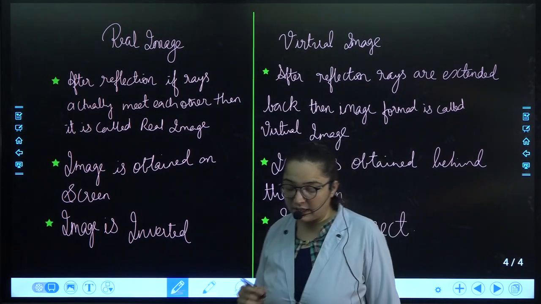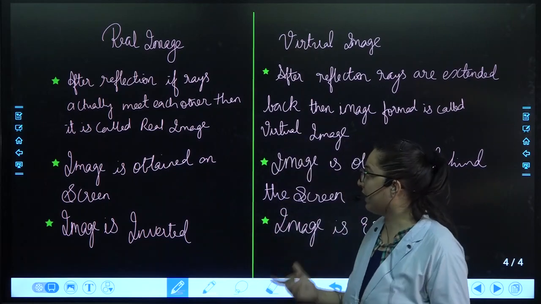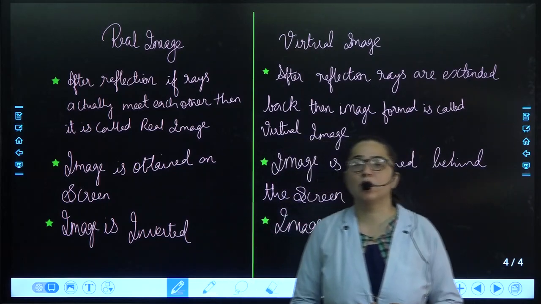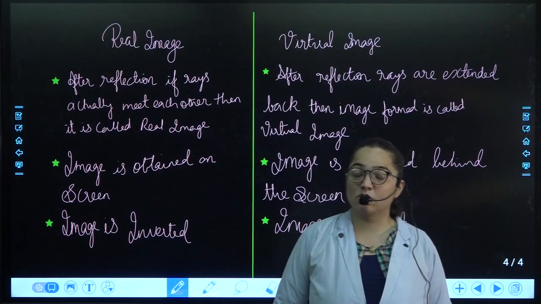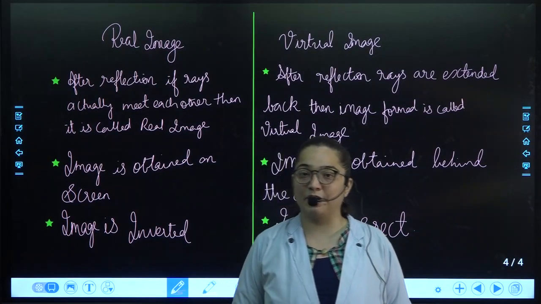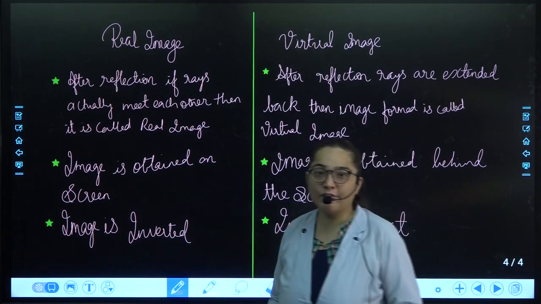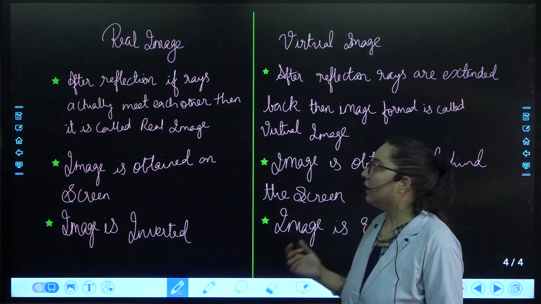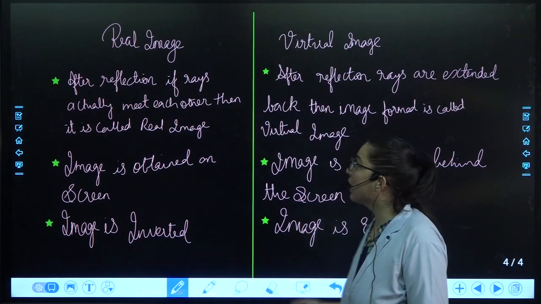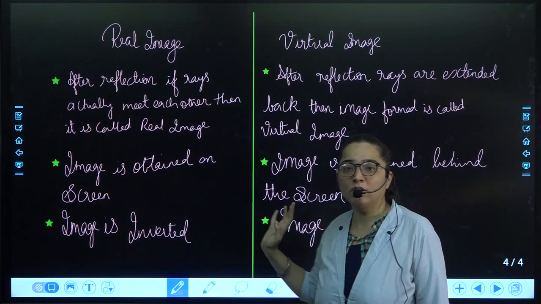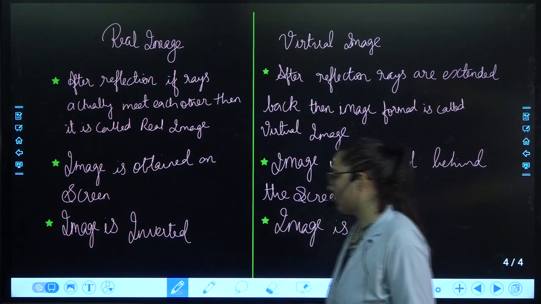Now there is a line written that when we are getting the real and the virtual image, while in which cases the virtual image is obtained in the concave, convex or in the plane mirror. So for that we need to discuss about it in detail regarding the mirrors and the position of the objects. So this is about the real image and virtual image.